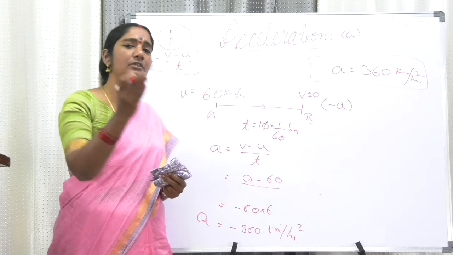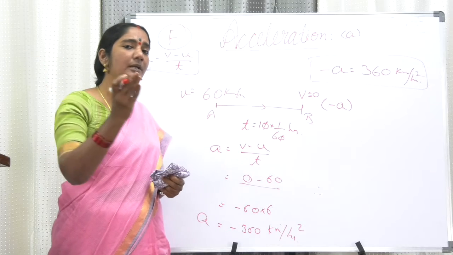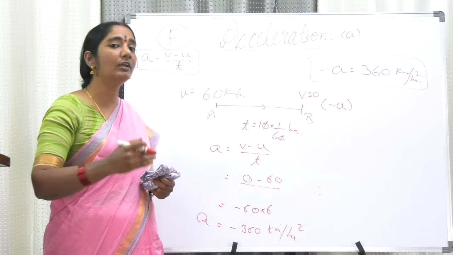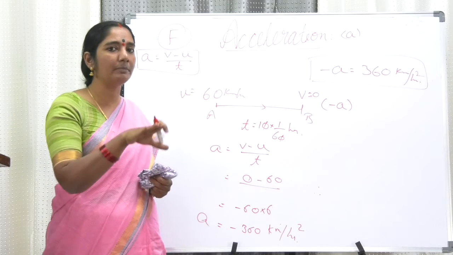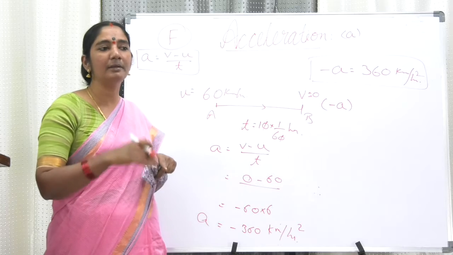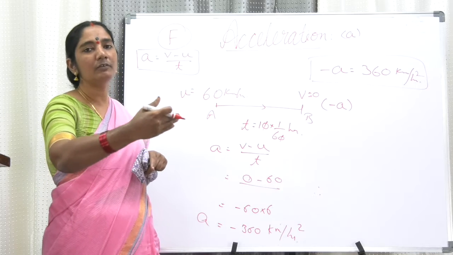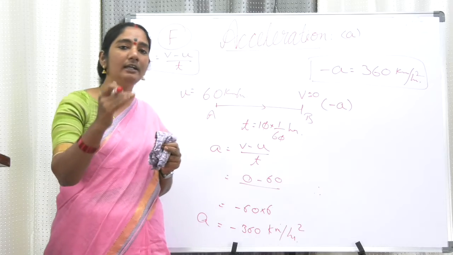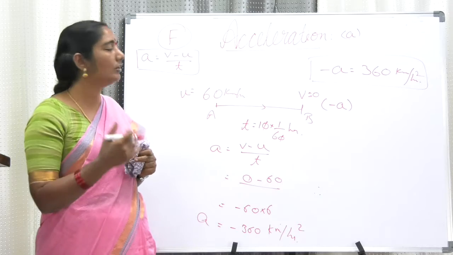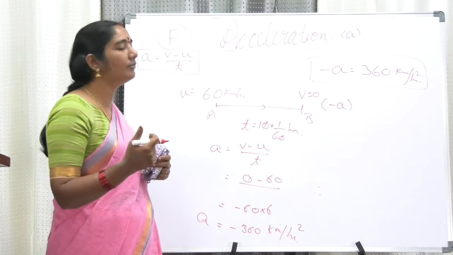When a bus is approaching the bus stand, gradually the speed is decreasing, which means the bus is undergoing retardation. You applied a brake, by seeing an obstacle you applied a brake. Naturally after you applied the brake, gradually the speed of the vehicle decreases. So the vehicle is undergoing retardation. I think now you have understood the meaning of retardation.